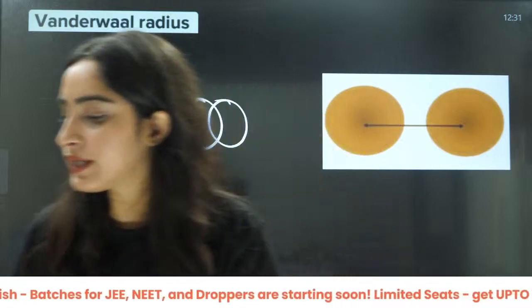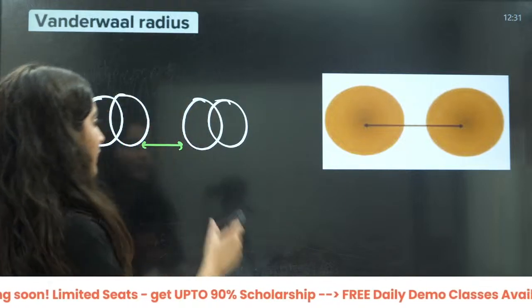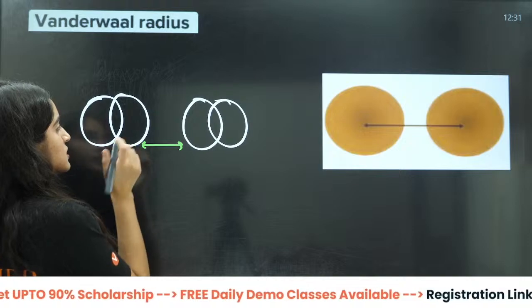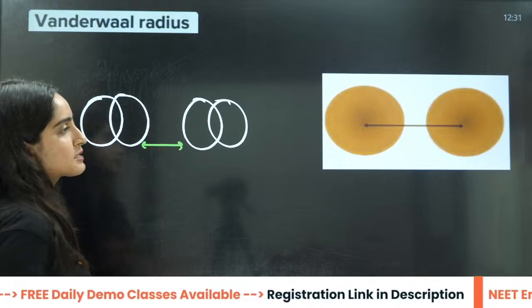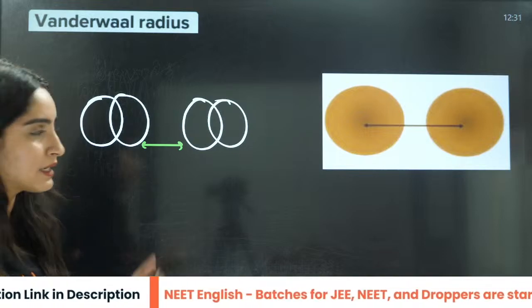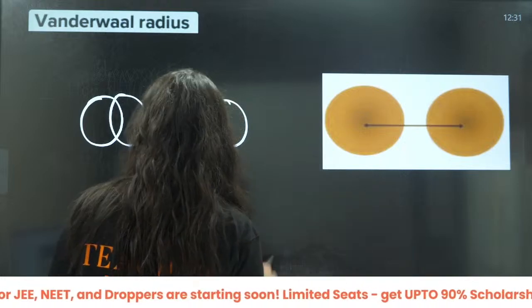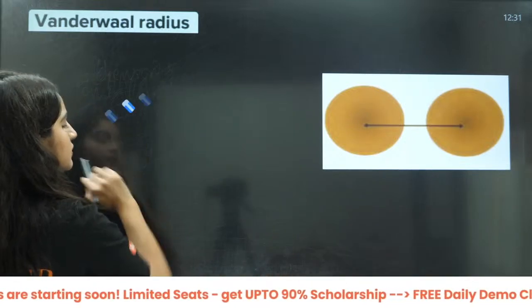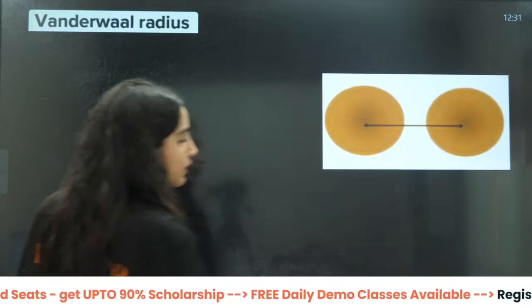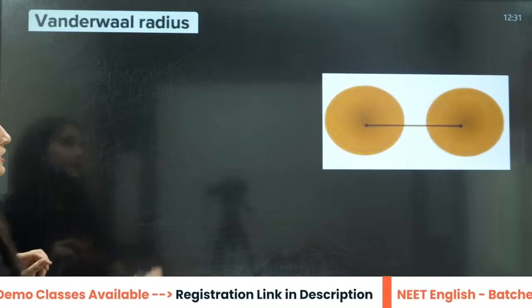So what we will calculate is called the van der Waals radius. This is the distance they will have, and we are going to calculate the radius here. So how will you calculate the van der Waals radius? This is a very simple thing. This also doesn't require any formula here, right?